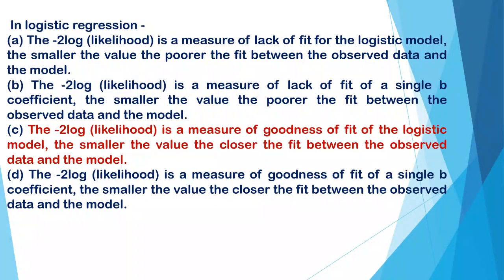In logistic regression, A. The -2 log likelihood is a measure of lack of fit for the logistic model. The smaller the value, the poorer the fit between the observed data and the model. B. The -2 log likelihood is a measure of lack of fit of a single B coefficient. The smaller the value, the poorer the fit between the observed data and the model. C. The -2 log likelihood is a measure of goodness of fit of the logistic model. The smaller the value, the closer the fit between the observed data and the model. And D option, the -2 log likelihood is a measure of goodness of fit of a single B coefficient. The smaller the value, the closer the fit between the observed data and the model.